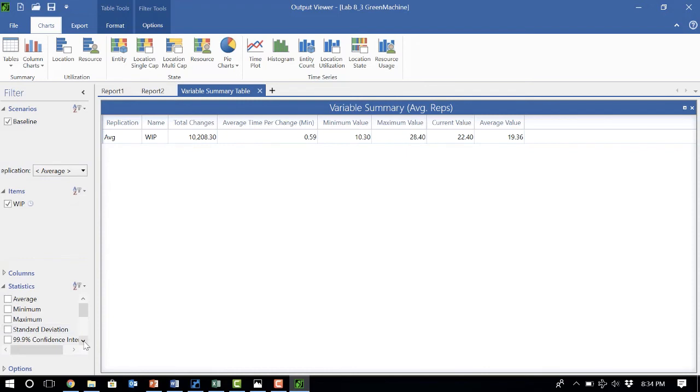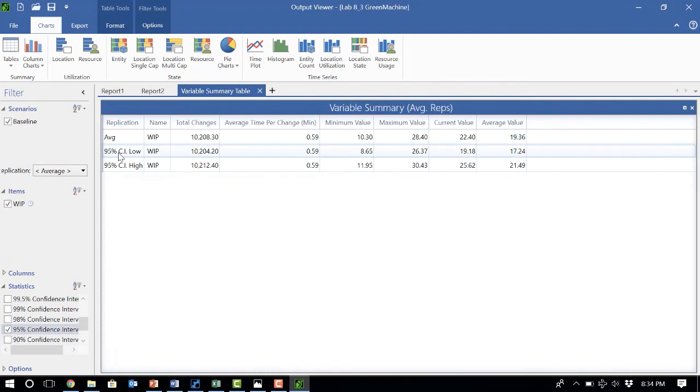Here I can also ask for a 95% confidence interval of the working process. So if I ask you to report the average working process and the 95% confidence interval for the working process, given that we are letting the manufacturing operation run for only 100 hours, make sure that you come here and check the average and 95% confidence interval so that you can get them for the working process as well.